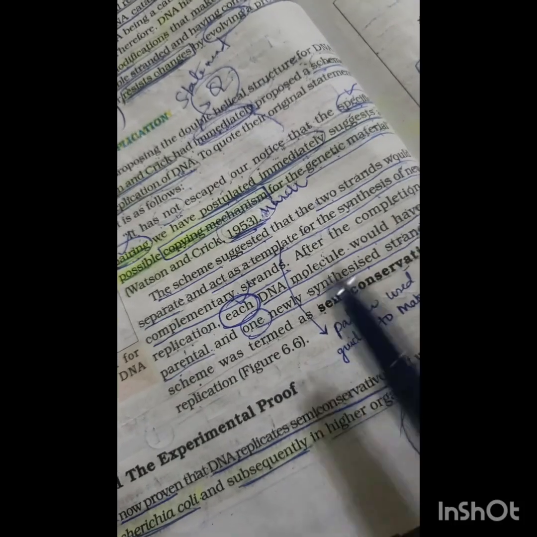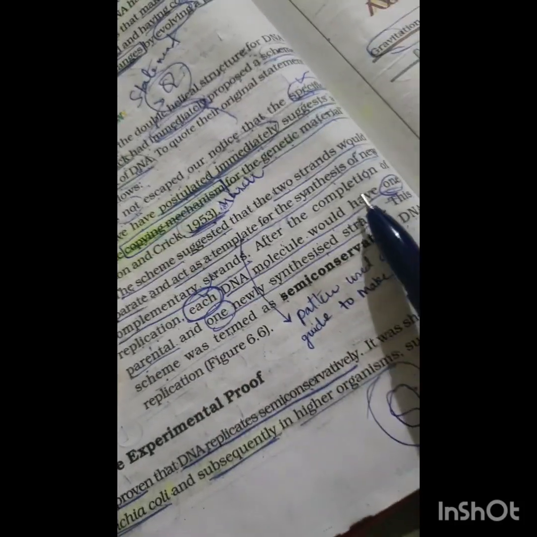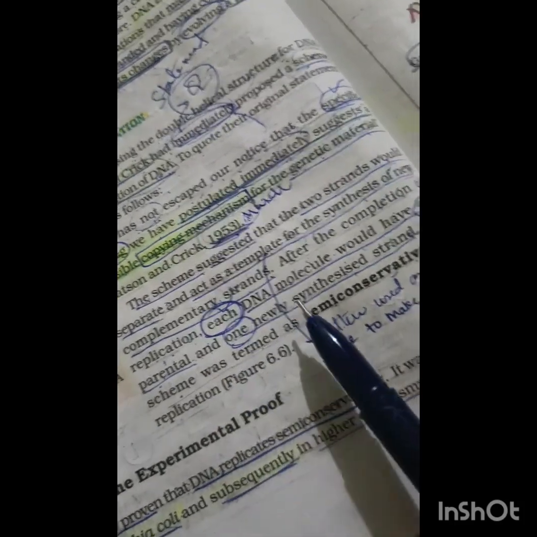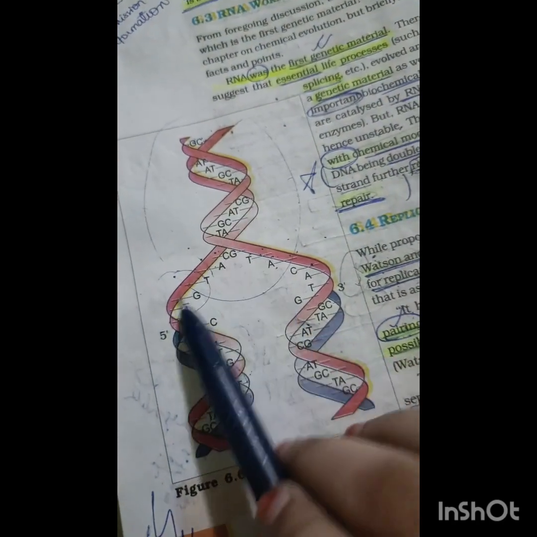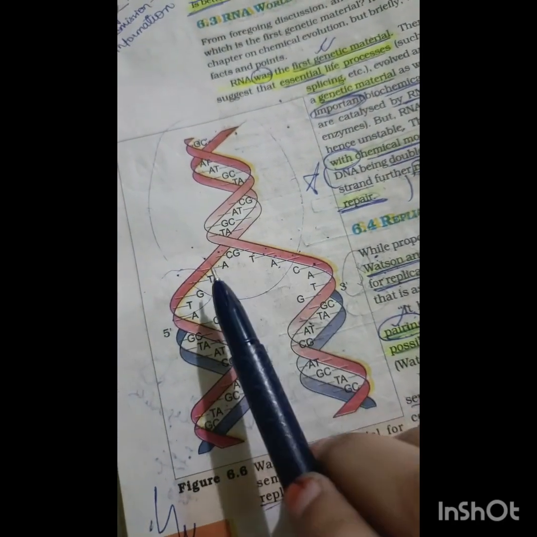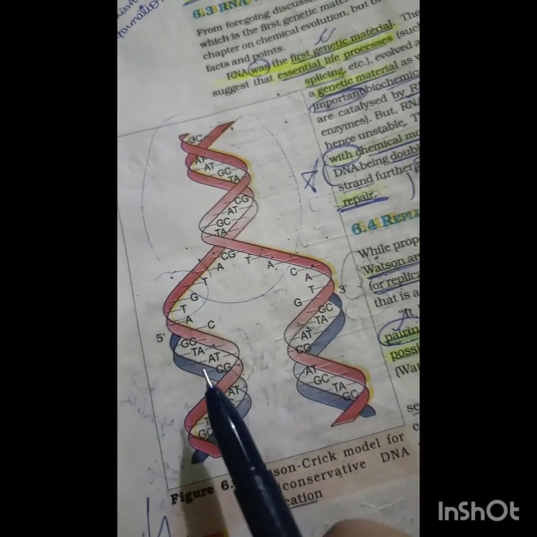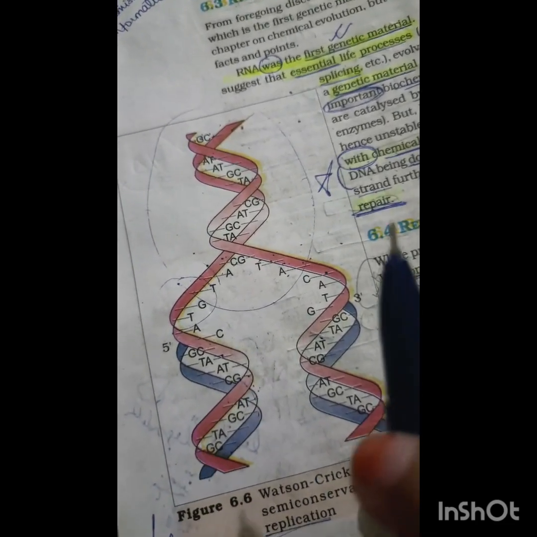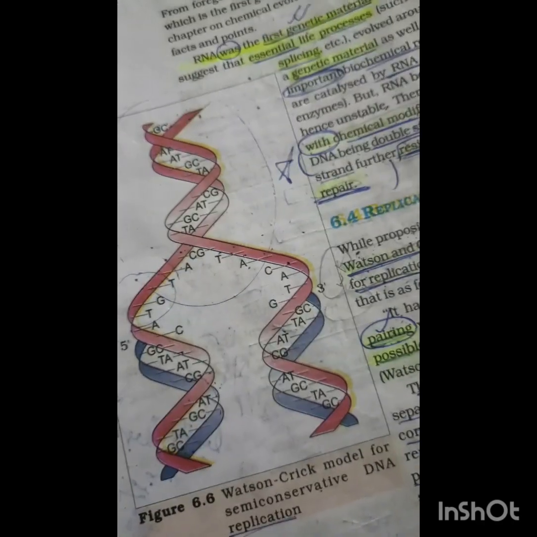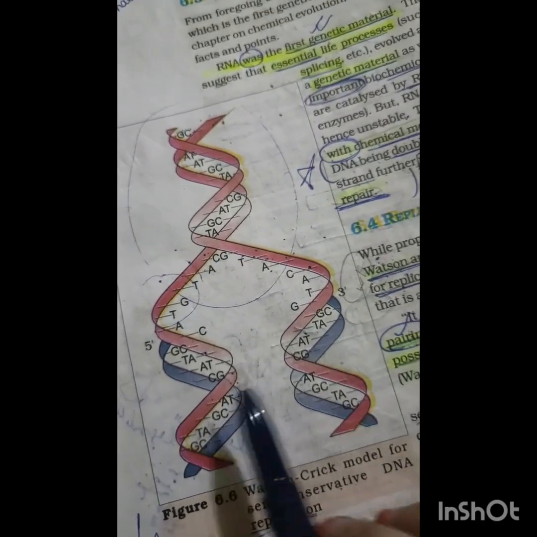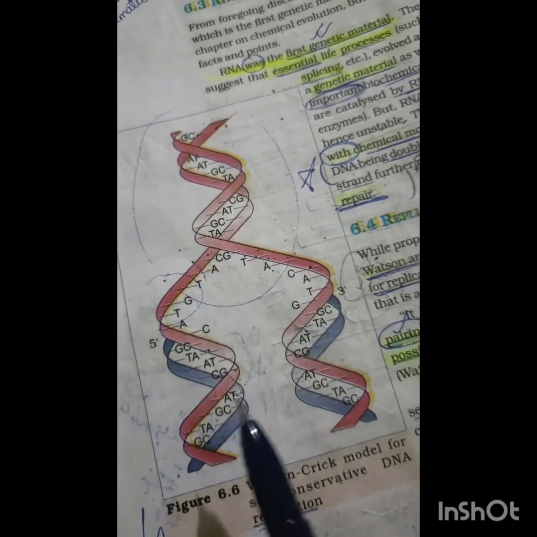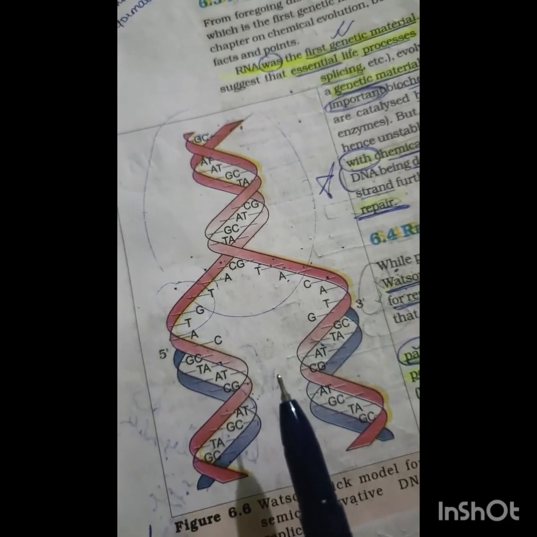And next, when you see the other line, after the completion of the replication, each DNA molecule would have one parental and one newly synthesized strand. So the parental DNA separated into two parental DNA strands, and they act as a template and are useful for the formation of the complementary DNA strand of the daughter DNA. So when you consider these two DNA, each DNA consists of one parental strand and one newly synthesized strand.